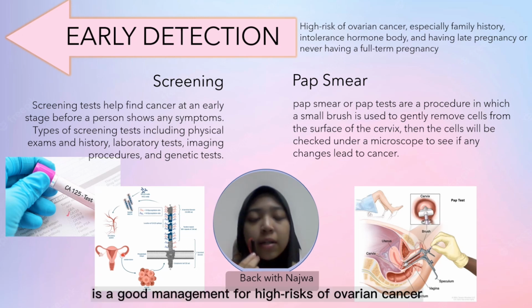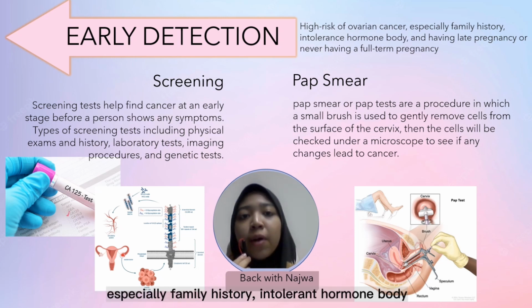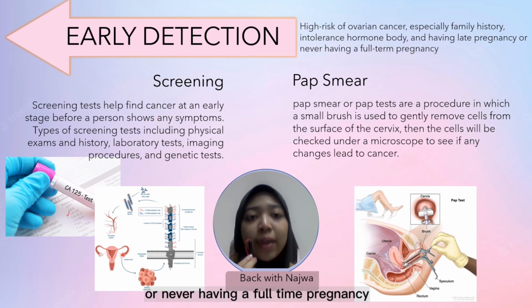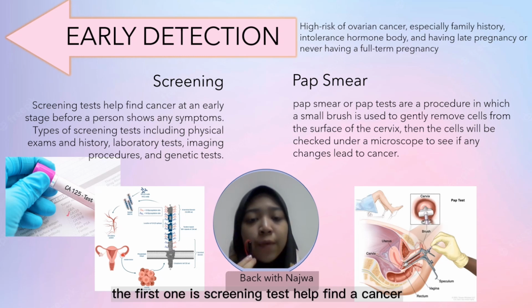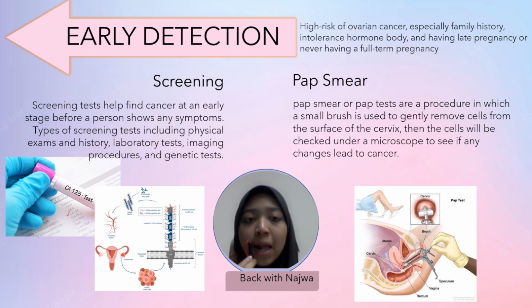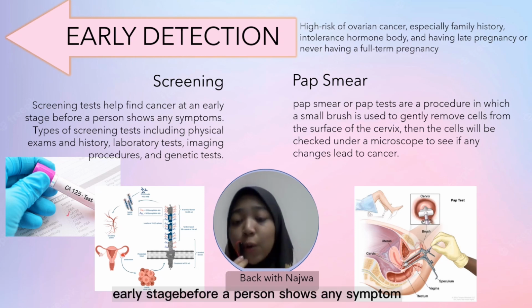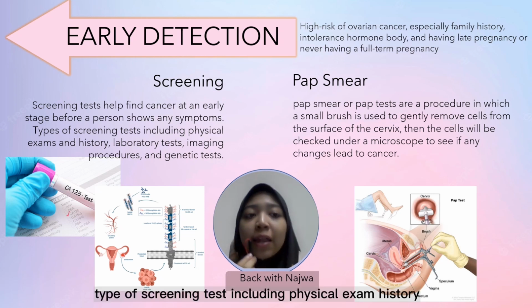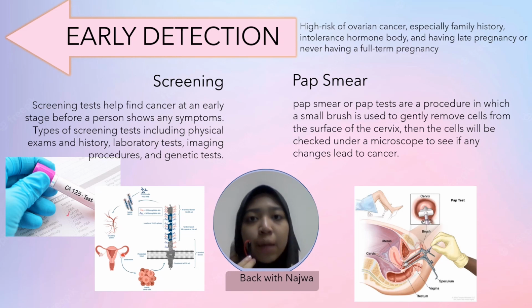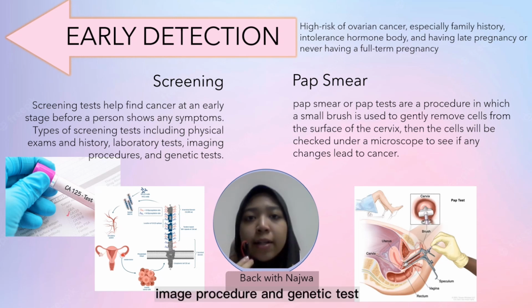Early detection is a good management for those at high risk of ovarian cancer, especially with family history, hormone imbalance, and having a late pregnancy or never having a full-term pregnancy. The first one is the screening test, which helps find cancer at an early stage before a person shows any symptom. Types of screening tests include physical exam, history, laboratory tests, imaging procedures, and genetic tests.